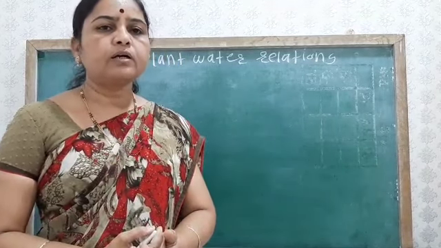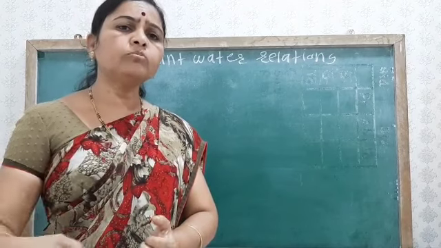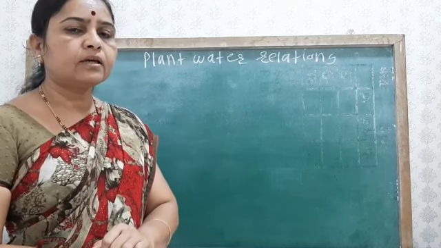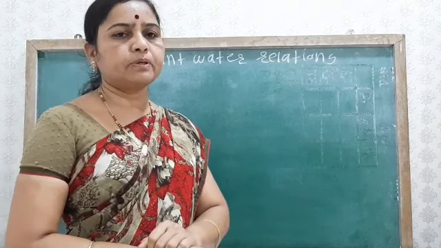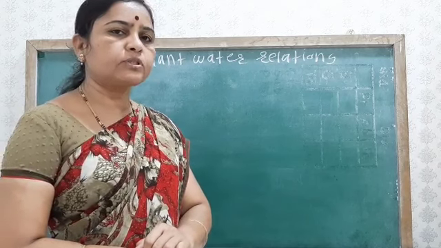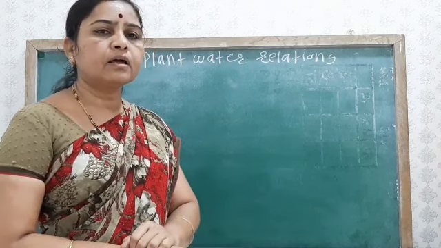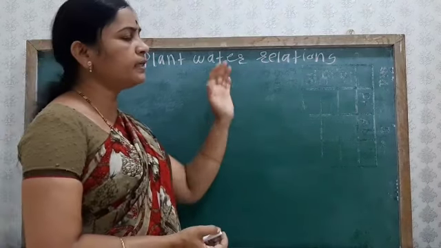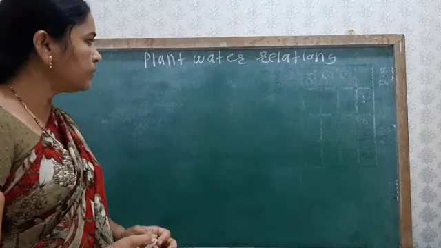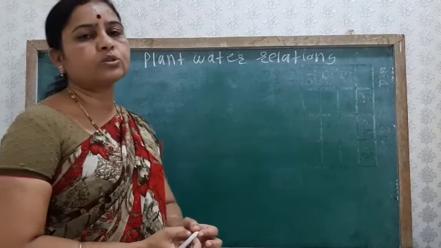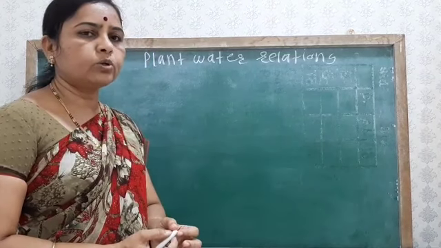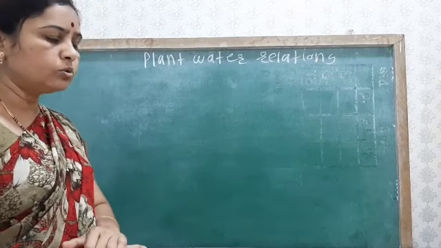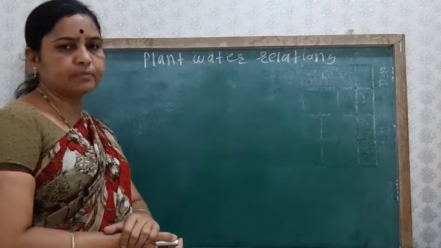Mainly from the root, then the stem, up to the leaves. So see, here how water absorption takes place, then again some physiological processes we are going to see. First we see the water which is present in the soil, it is mainly absorbed by the plants through the roots. In the plant cell, about 90 to 95% of the water is present.